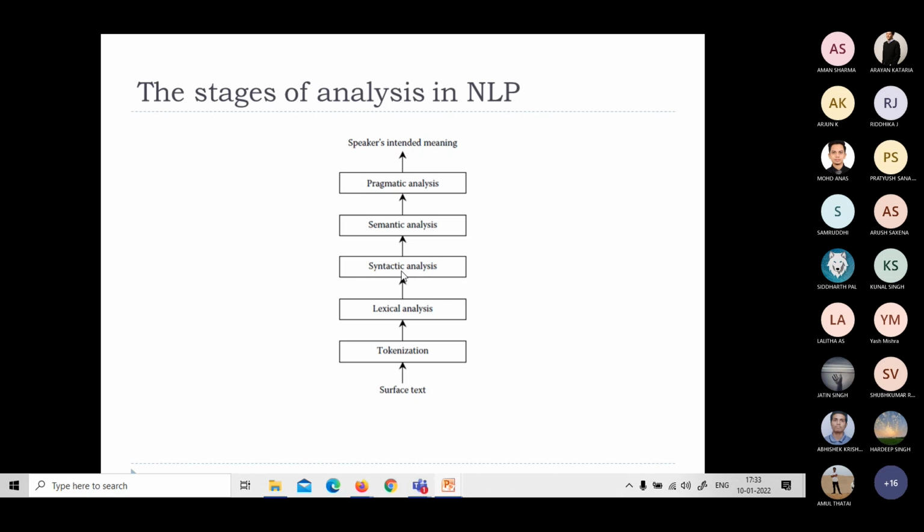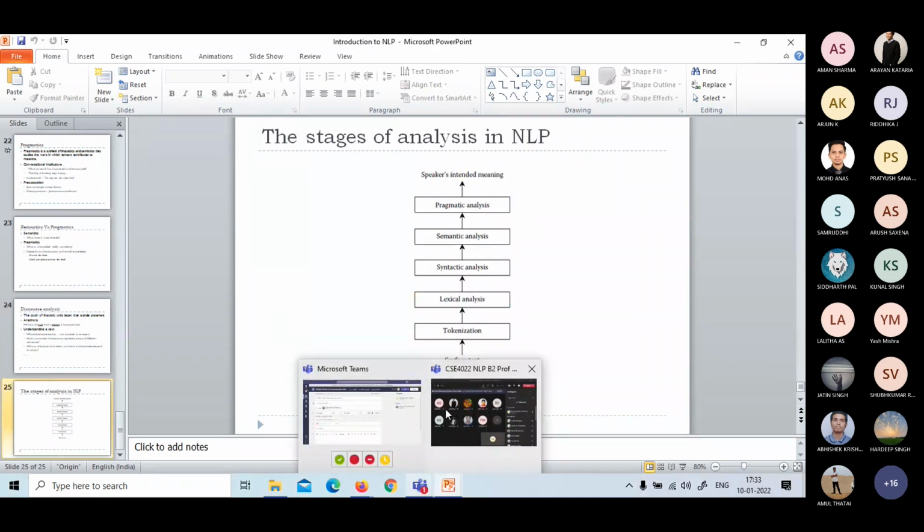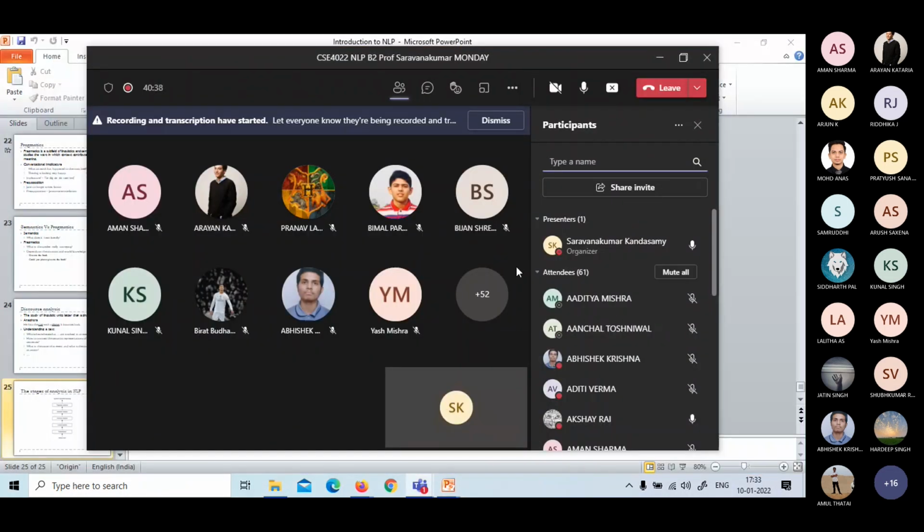Okay, so these are called the stages of NLP. You can refer to this material in the Jurafsky book, which I uploaded already. I just request you to refer to that book to understand more on these several stages of NLP. Now, do you have any questions?